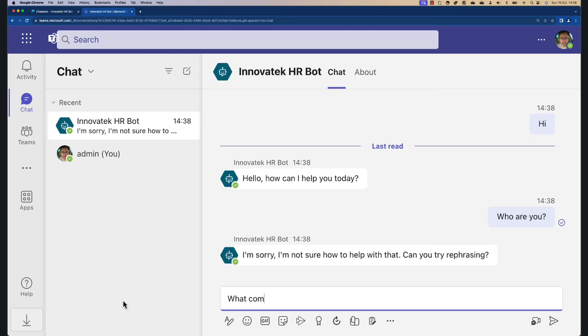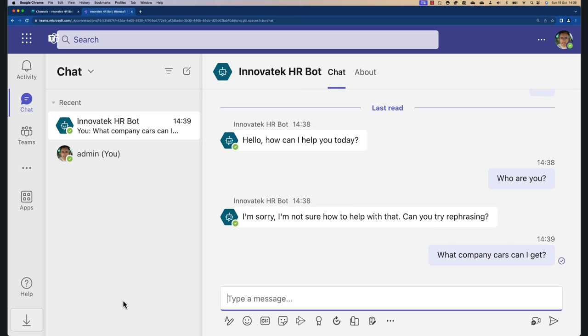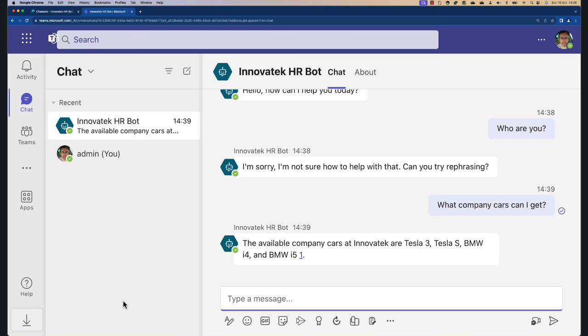What company cars can I get? If I ask that, we should normally get a response back from the GPT model, if the underlying systems all still work. And there you have it. We have a quite short answer in this case.